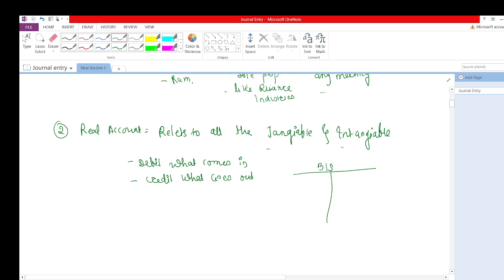Suppose this is a balance sheet, this side is the asset side and this side is the liability side. Here all types of assets, cash, furniture, building, plant and machinery, on all these assets the real account rule will be applicable, and the real account rule is debit what comes in, credit what goes out.